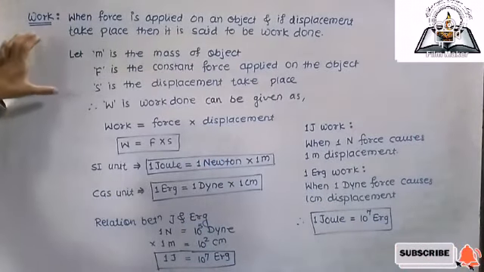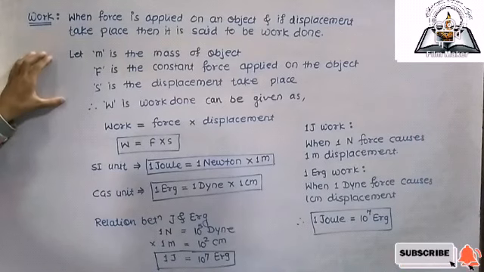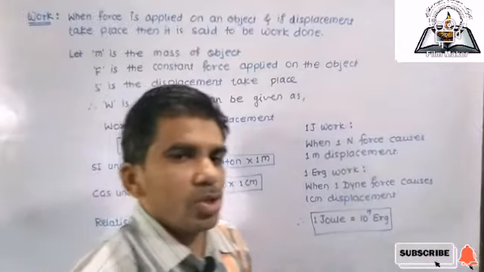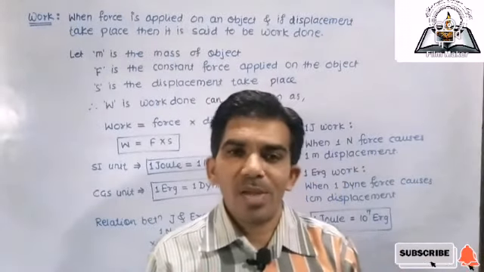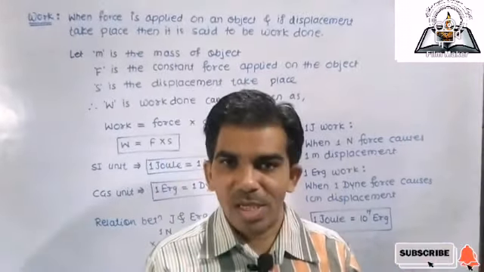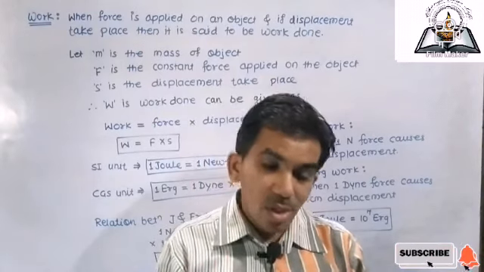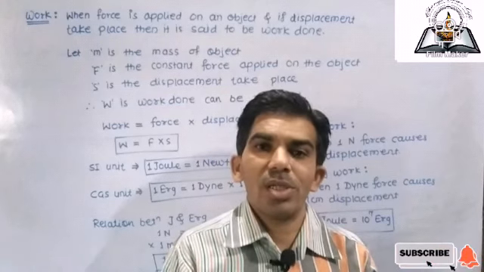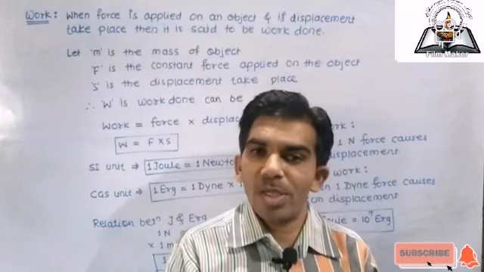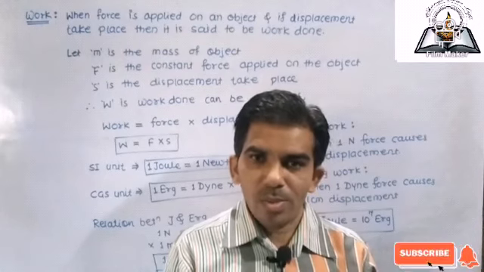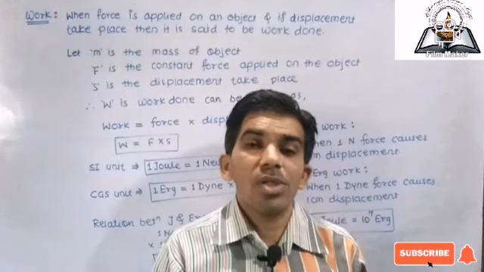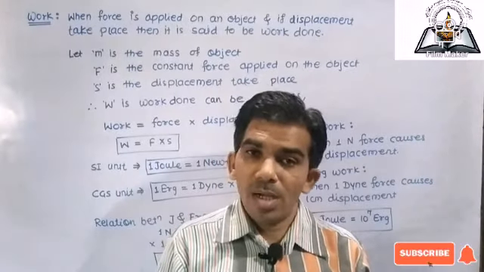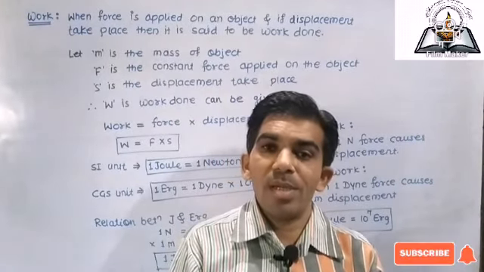So this is the simple expression for work done. But in this expression we have just seen that when force is applied to an object, the displacement takes place in the same direction in which we applied the force.